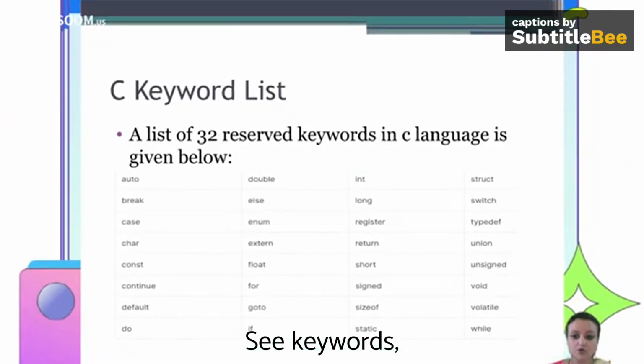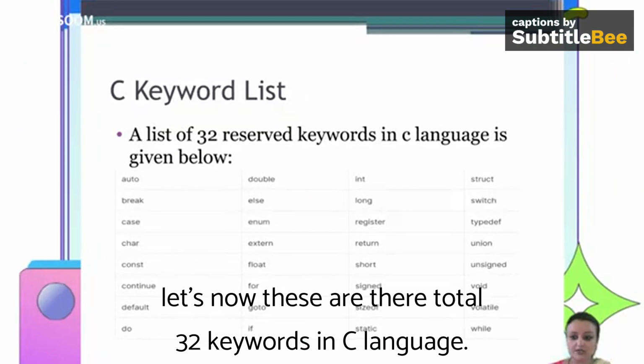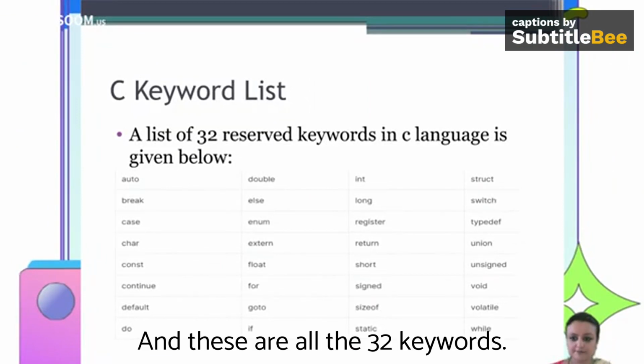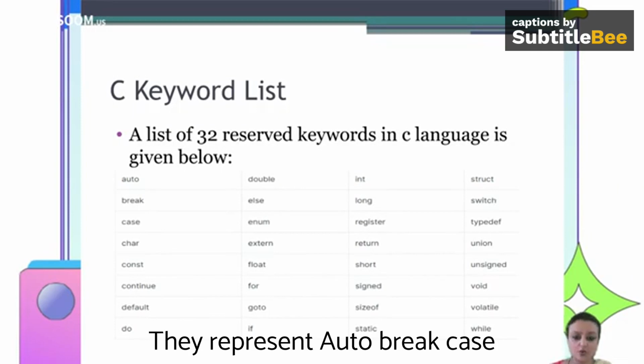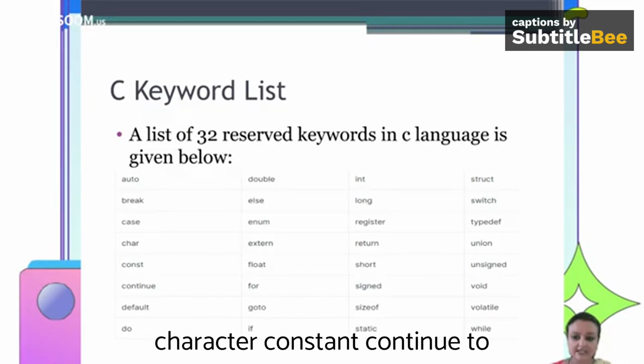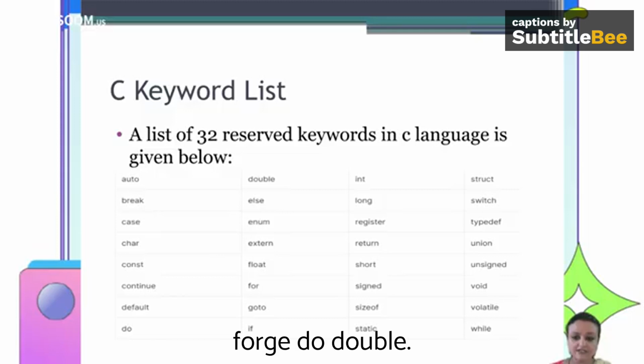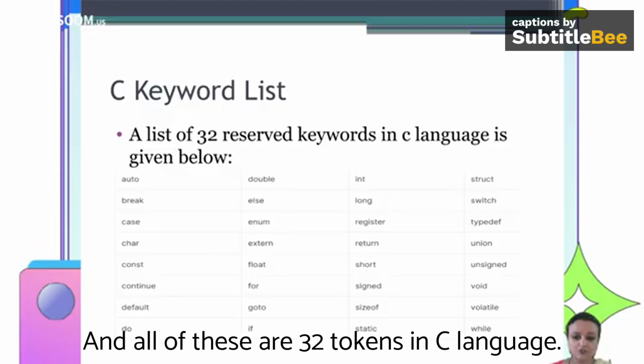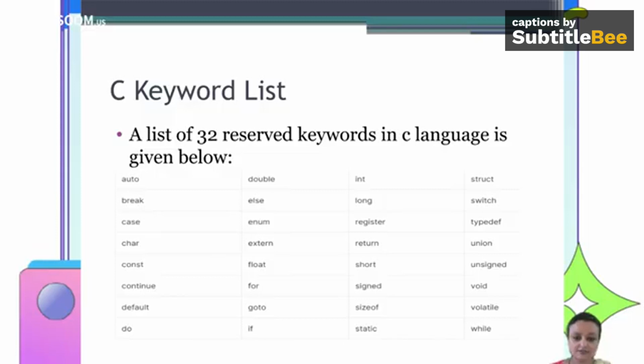C keywords list. There are a total of 32 keywords in C language and these are all the 32 keywords. They include auto, break, case, char, const, continue, default, do, double and all of these. There are 32 keywords in C language.